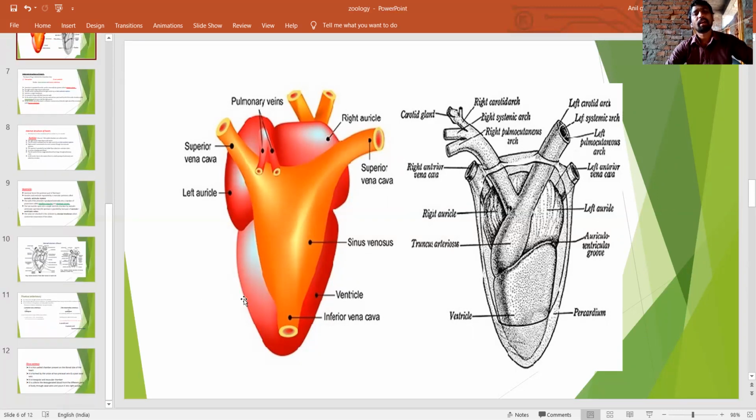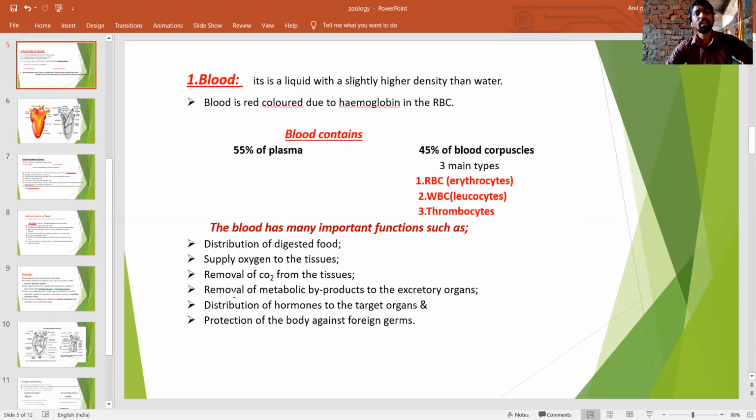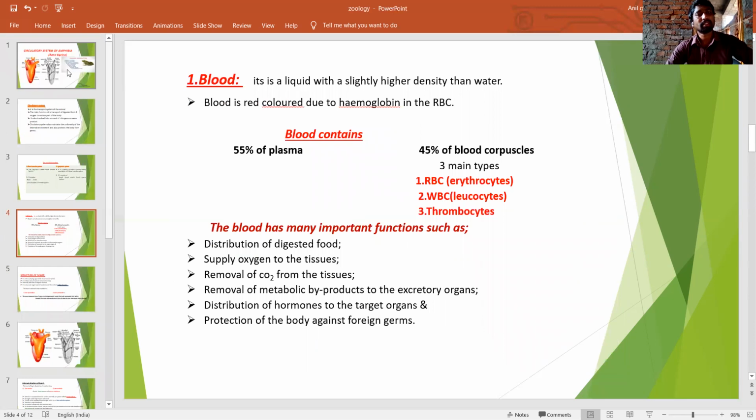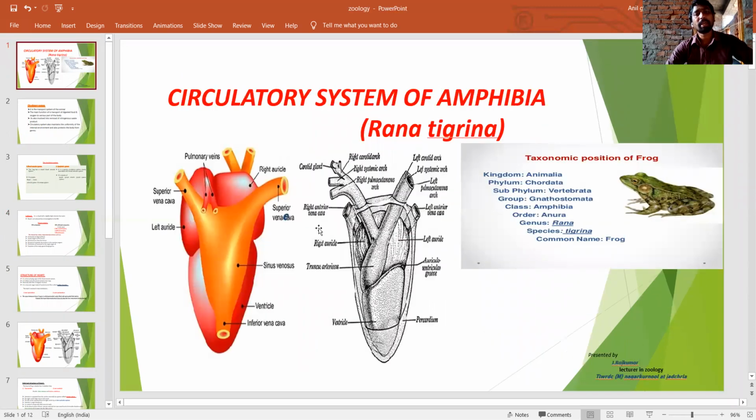This is a brief introduction about the heart. The circulatory system of amphibians is incomplete double circulation. The mixed blood enters the ventricle and is circulated through the truncus arteriosus only. Only one ventricle supplies both oxygenated and deoxygenated blood, so it is known as incomplete double circulation. This is the circulatory system of amphibians.